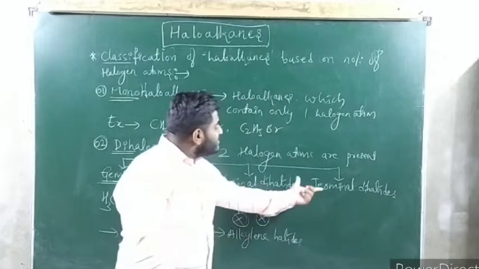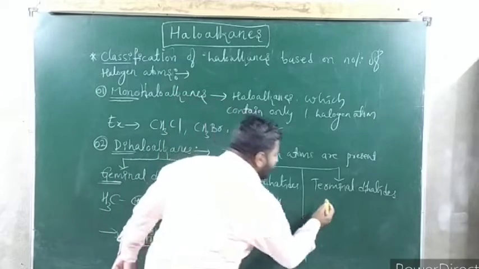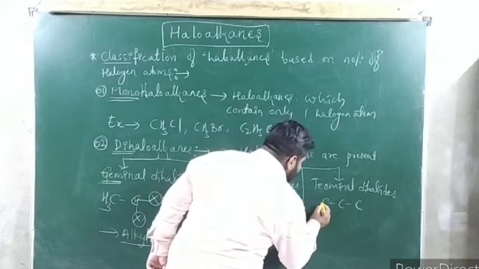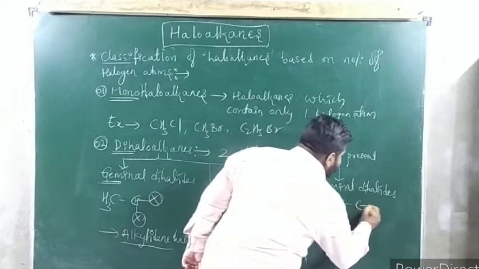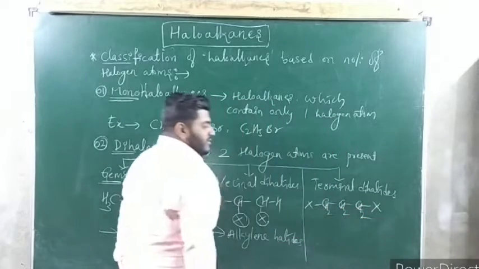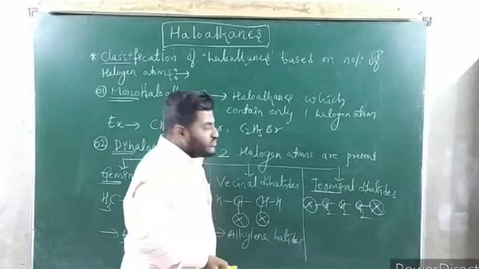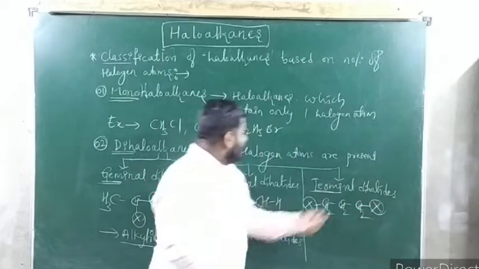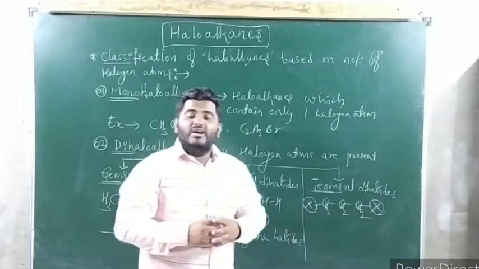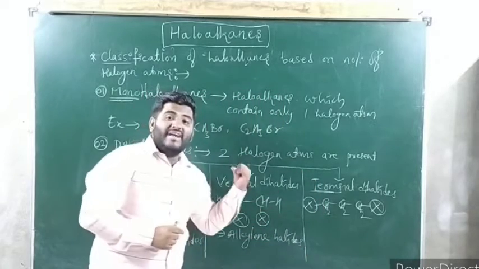Getting it? Then what is terminal, sir? Terminal means halogen atoms are attached to end carbons. Suppose this is the case: 3 carbon atoms are there. Now halogens are attached to the end carbons like this. This is the end carbon of this chain and this is the other end carbon. The middle carbon has only hydrogen. Carefully see, halogen atoms are attached to which carbon? Terminal carbon. So what are terminal dihalides? Terminal dihalides are the dihaloalkanes in which halogen atoms are attached to terminal or end carbons. I hope you are getting it. So this is the classification of dihaloalkanes.